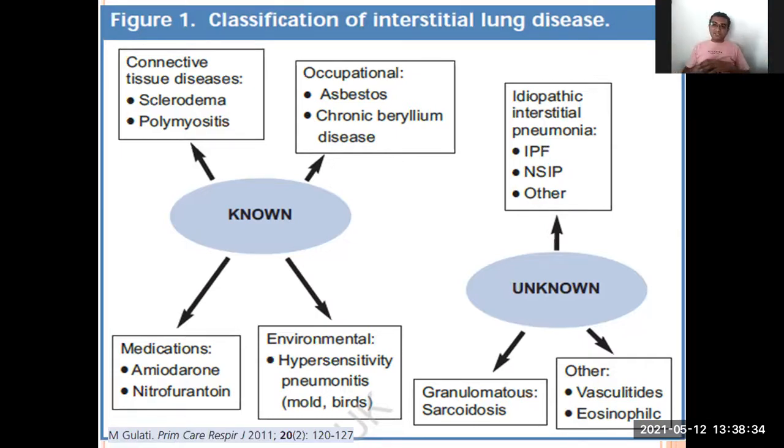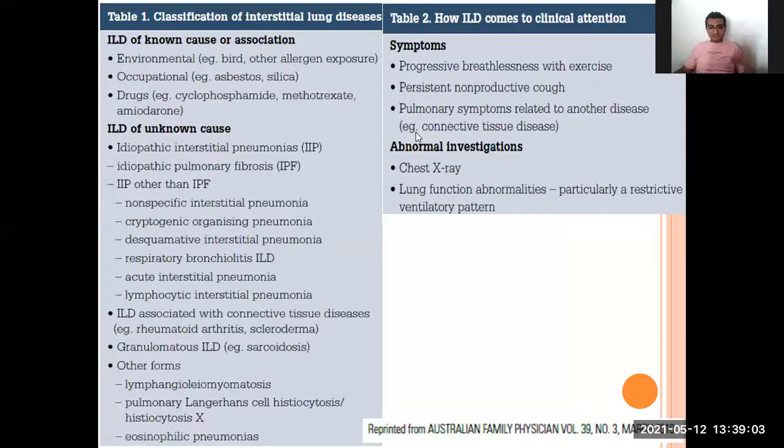Environmental causes include hypersensitivity pneumonitis, like mold or birds, or some drugs like amiodarone. Amiodarone is a diuretic drug, and this drug may lead to fibrosis of the lung. Nitrofurantoin is again a drug which may cause this fibrosis. So these are just the classification. Ultimately, we have seen the same thing here.